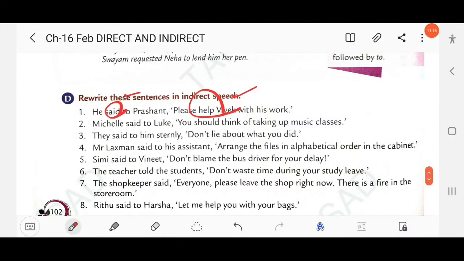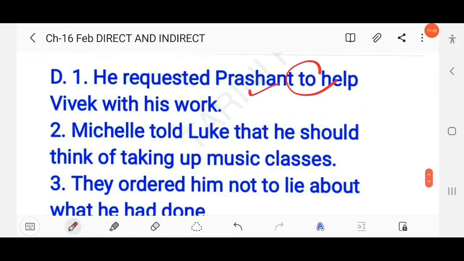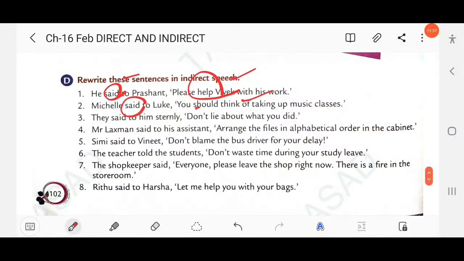Then next here, Mitchell said to Luke, you should think of taking up music classes. So here you have to write, Mitchell told Luke that he should think of taking up music classes. So here the pronoun changes, right? You changes into he.